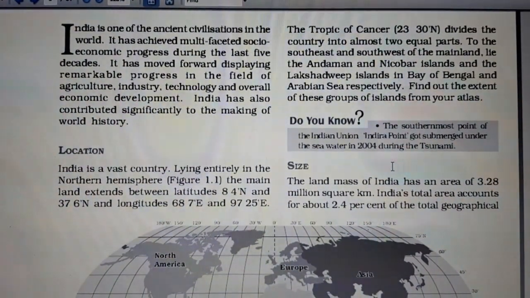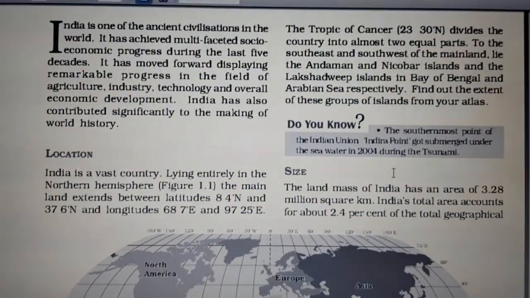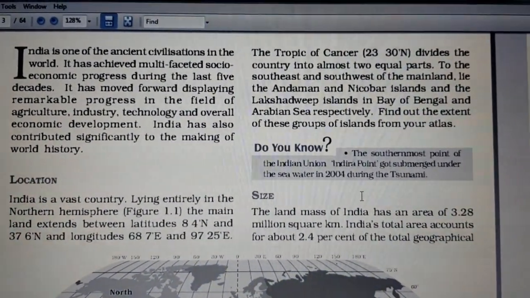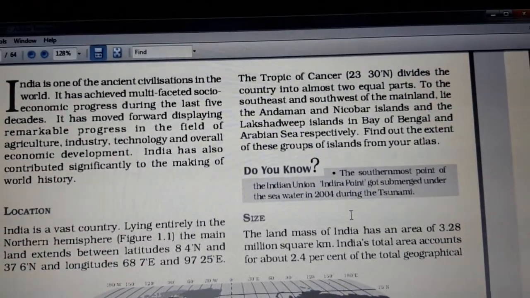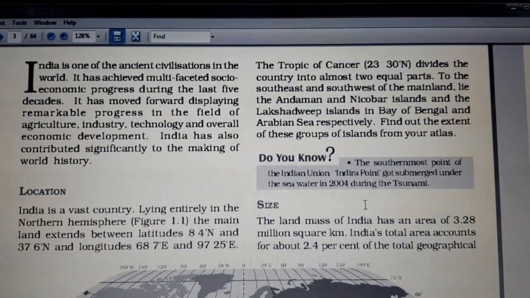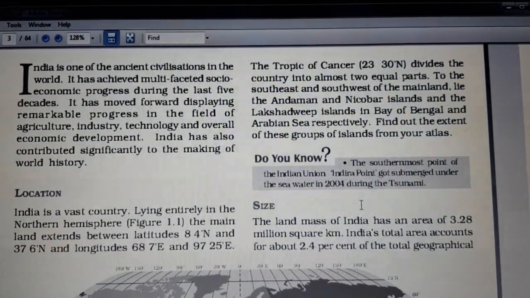The Tropic of Cancer divides the country into almost two equal parts. Tropic of Cancer divides the country into two equal parts, which runs through the center of the country. To the southeast and southwest of the mainland.